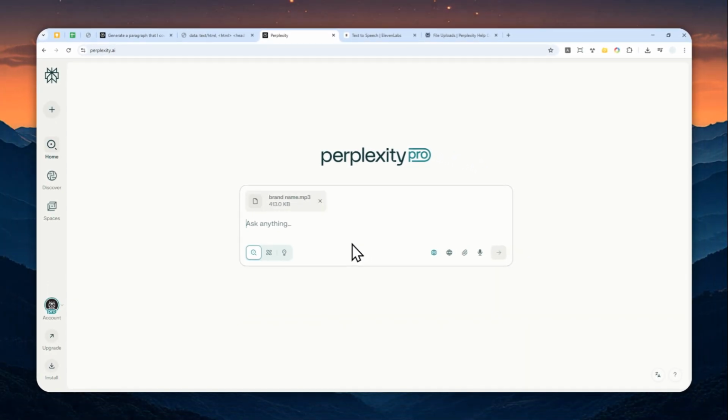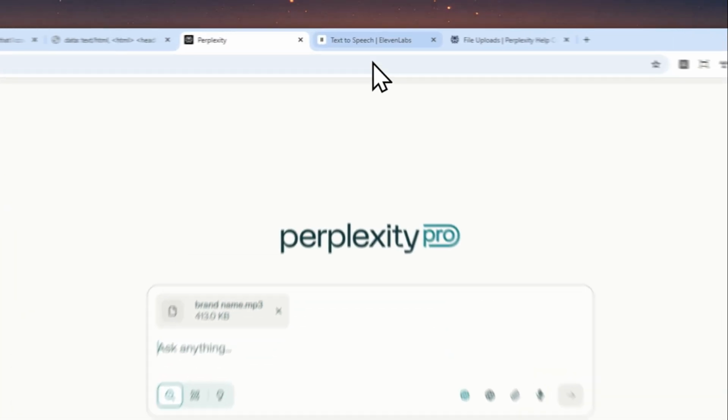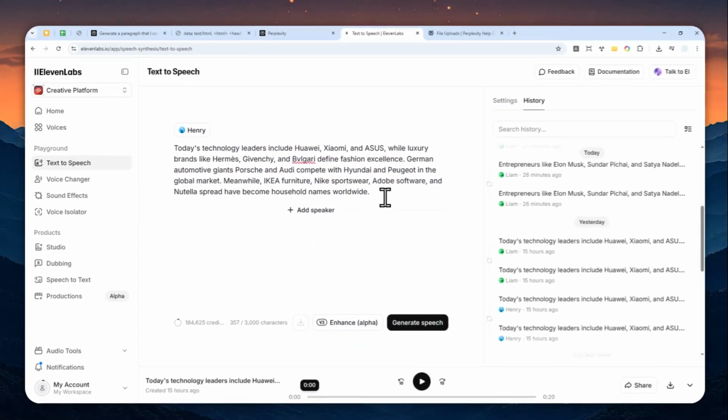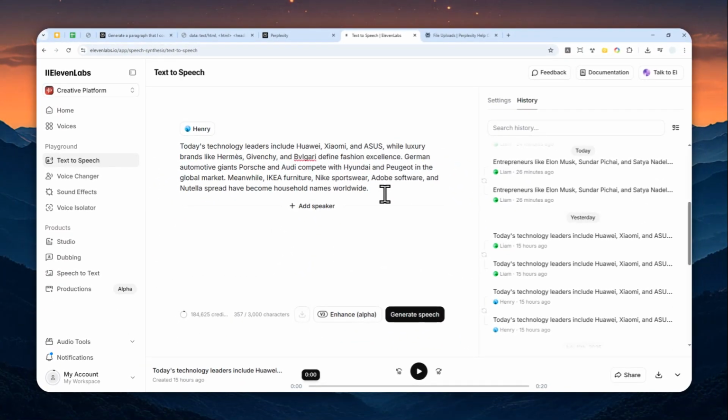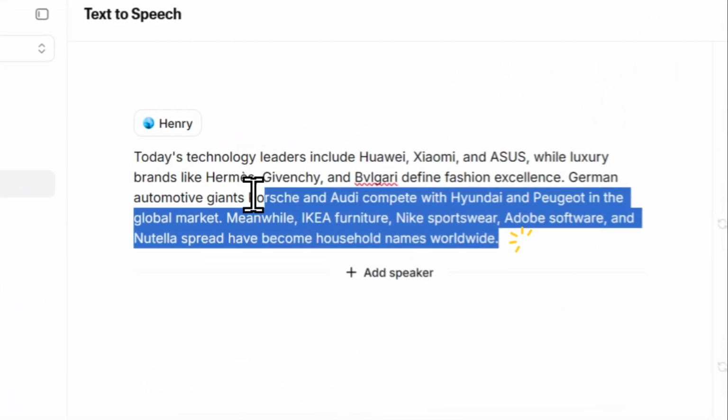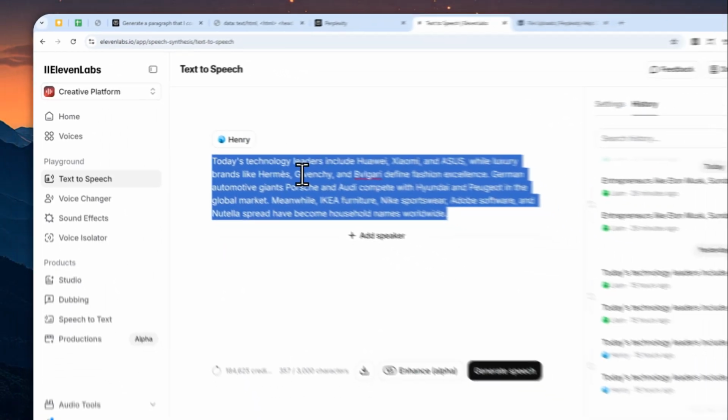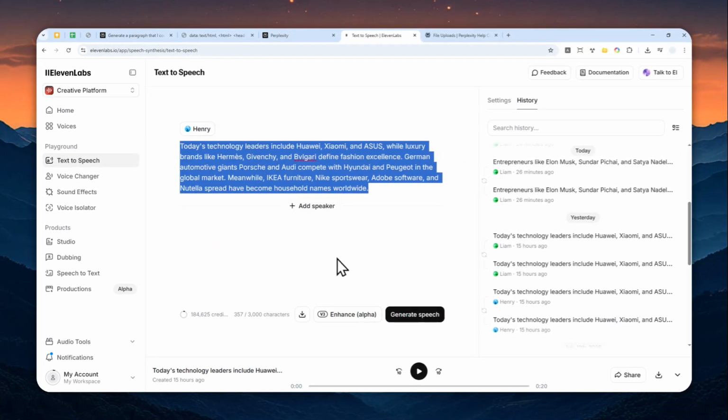Now, before I show you the next step, I just want to give you a quick context. I'm using this audio that I just generated using Eleven Labs. So this is the original text. You can see that it just contains some popular brand names, and I'm going to play the first few seconds of this audio just to give you a quick preview.